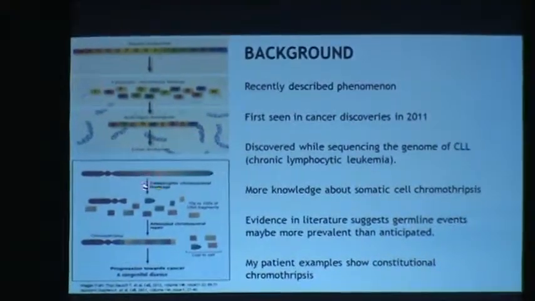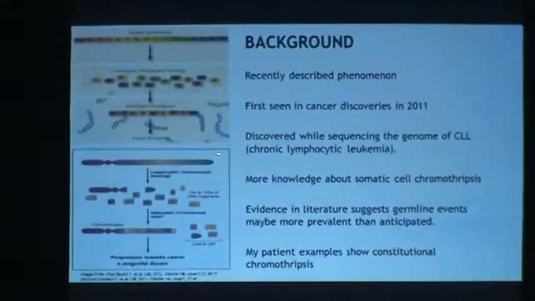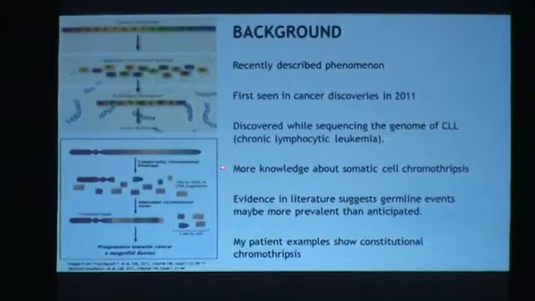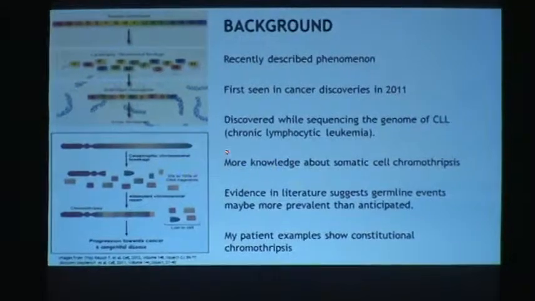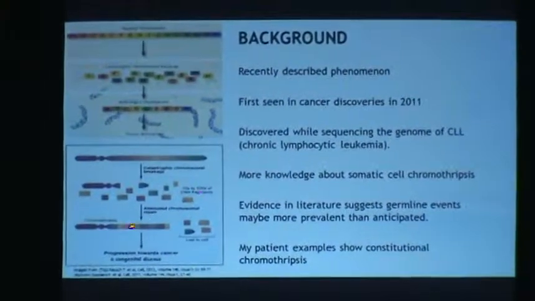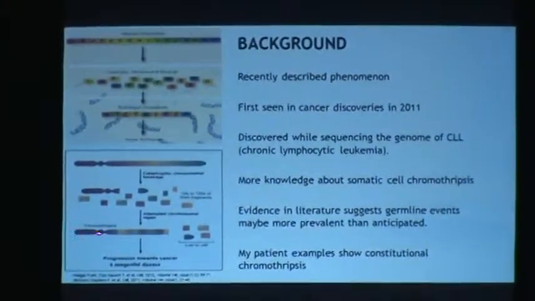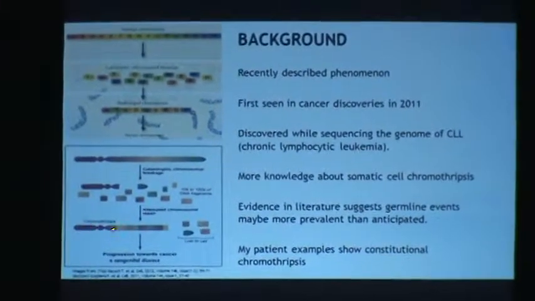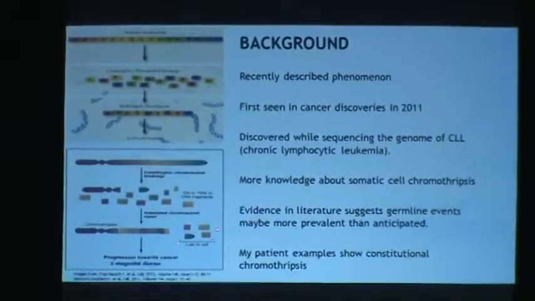This is just another image of how this catastrophic shattering could occur on a localized region of a chromosome. So you have the same shattering event put back together. One portion of the chromosome is left undamaged and another localized region is actually damaged.